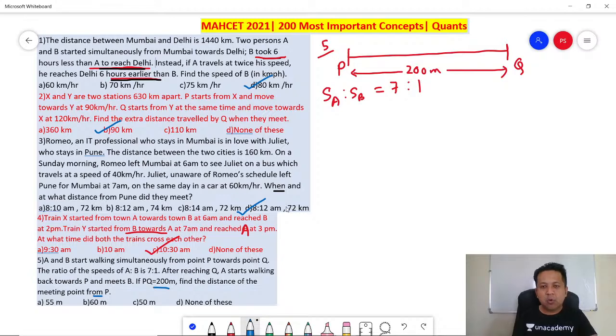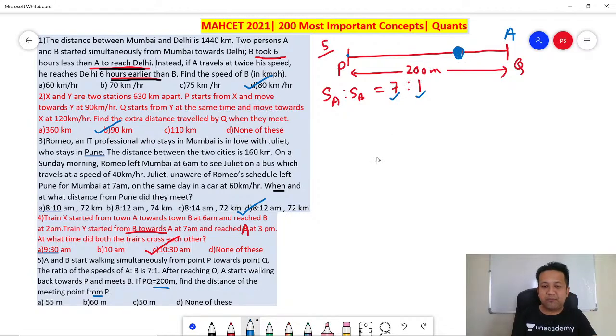Now think about it. What is the meaning of 7:1? It means whenever A has covered 7 meters, B has covered 1 meter. Will you agree? Now, A reaches Q and turns back. Let's say after turning back, they meet at this point.